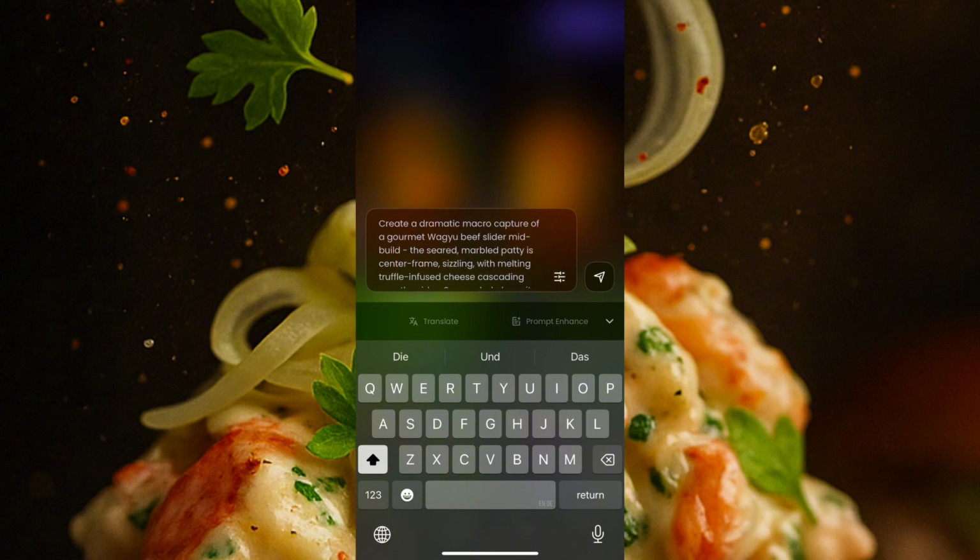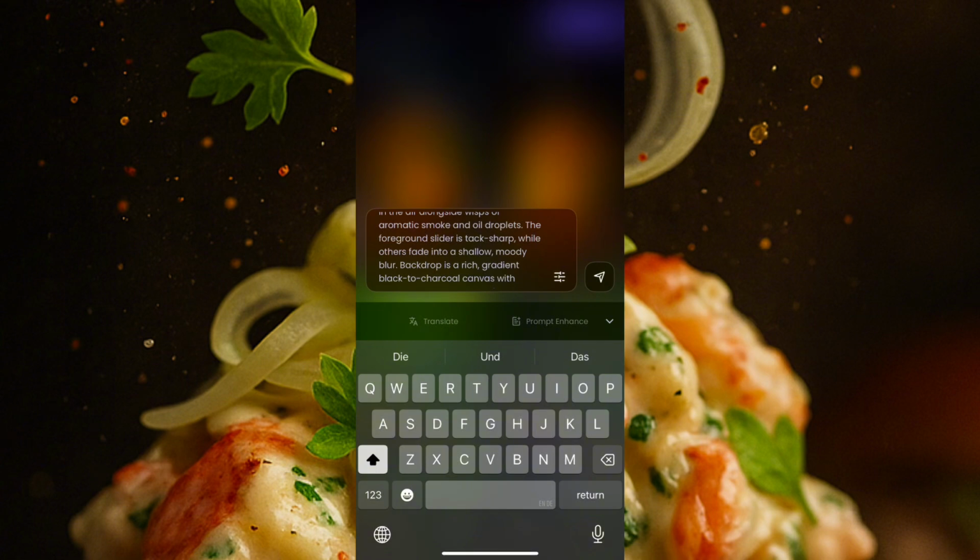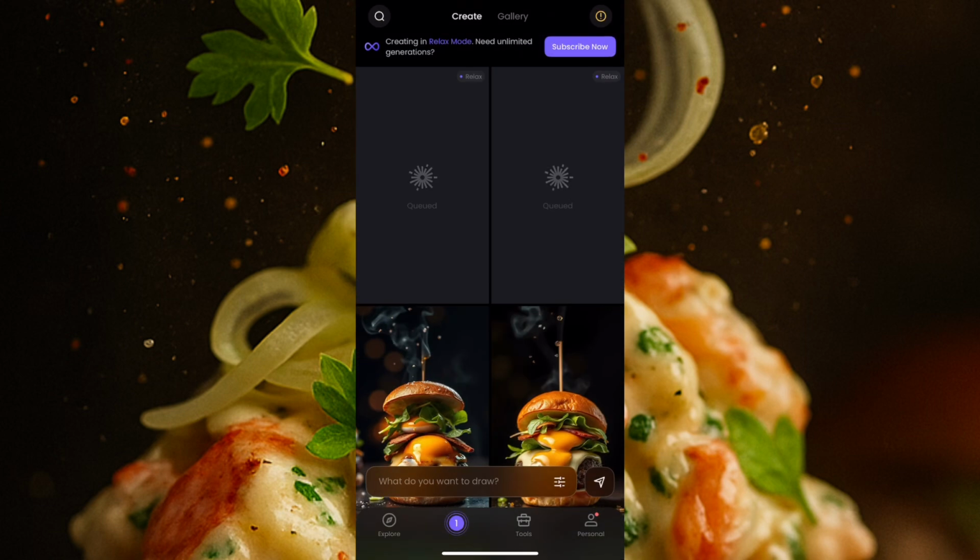So you can re-edit this prompt. Let's say the first one is a burger. The second one, you can do a sandwich. The third one, inside this very prompt, you can actually re-edit them and generate more than 50 different images before you turn them into videos. So that is something a lot of people don't tell you. So you can actually edit the prompt style. Now after putting in this prompt, the next thing is I'll click on generate and I'll wait for this to generate. So let's generate and then wait for it to generate.